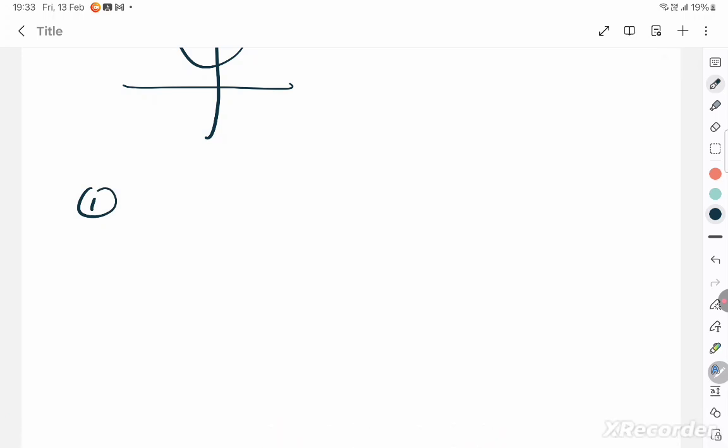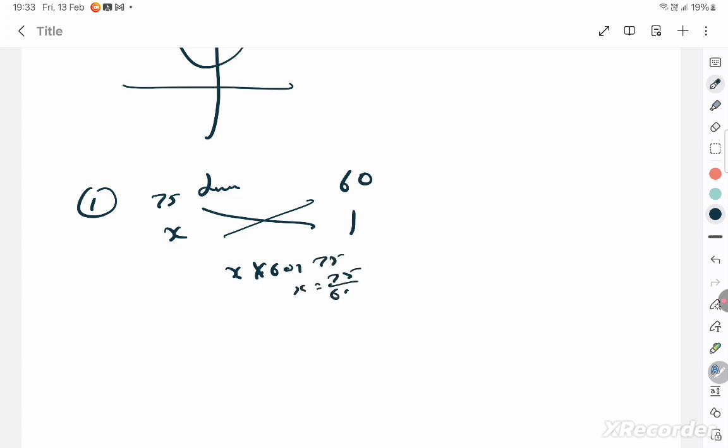Next is the first question in the book. An average heart beats 75 times in 1 minute, which means 60 seconds. In 1 second, how many times will it beat? So x into 60 is equal to 75, and x is equal to 75 by 60. That gives you the number of beats per second, which is the frequency. The unit is hertz. It will be 1.25 hertz.